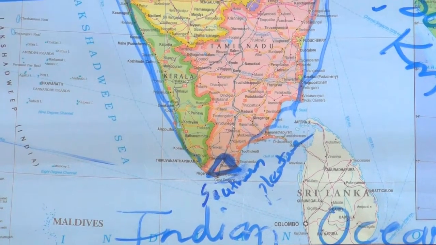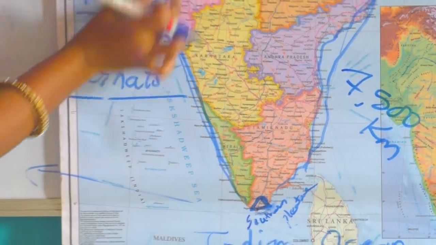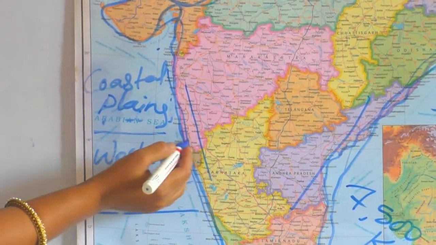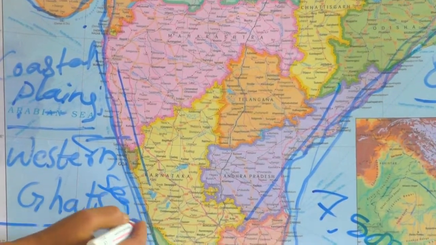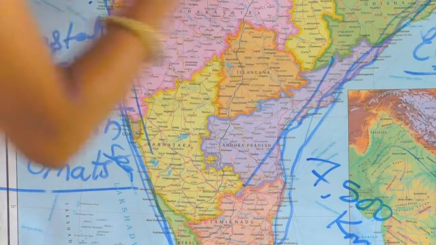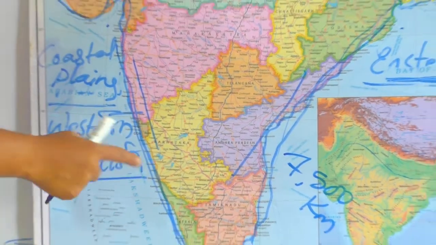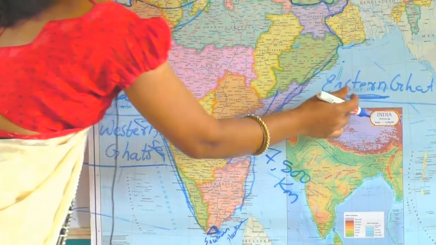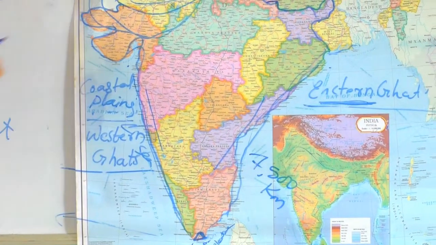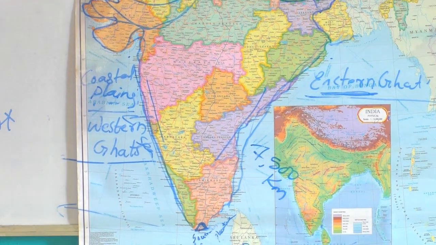At last, that is coastal plains. Coastal plains means where the sea and the land meets together. See, this is a land part. This is a sea part, means water part. Where meets together. It may be a west or it may be a east. Okay, this is called as a coastal plains of Western Ghats or coastal plains of Eastern Ghats. This is the east part. Coastal plains of Western Ghats or coastal plains of Eastern Ghats.